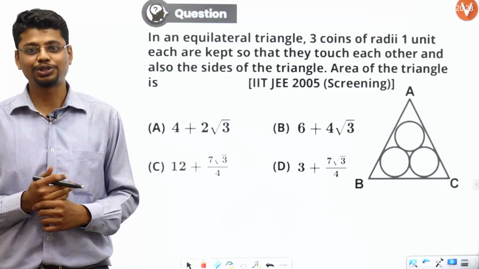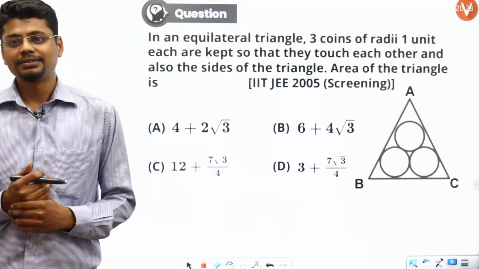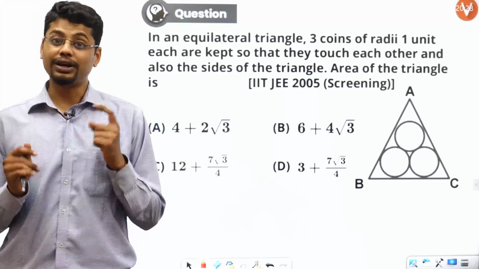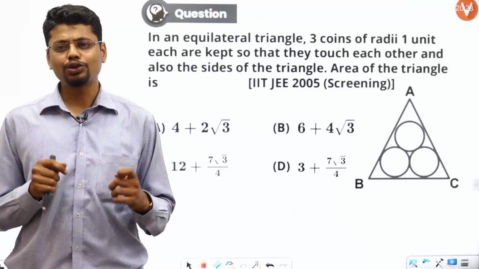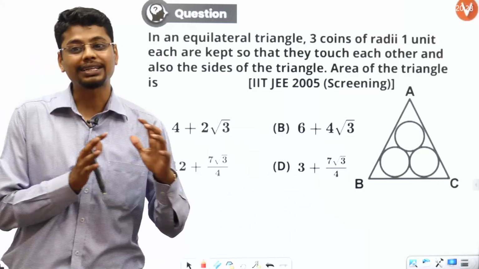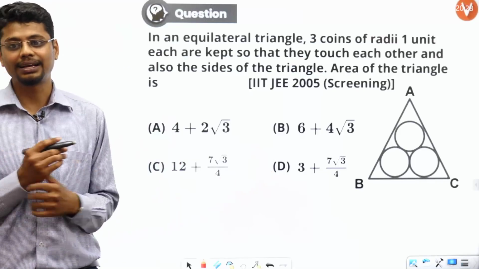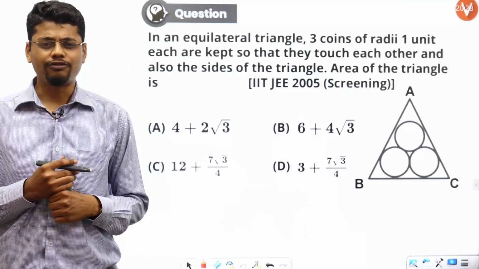Let's get back to the question. Equilateral triangle, 3 coins of radii 1 unit each are kept so that they touch each other and also the sides of the triangle as in the diagram shown. What is the area of the triangle?